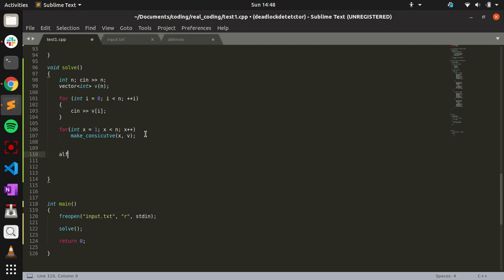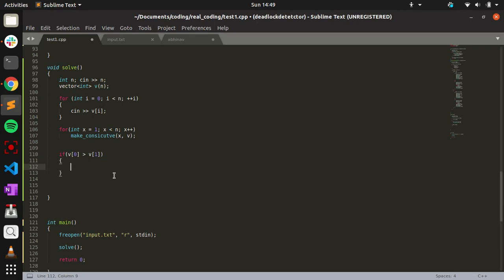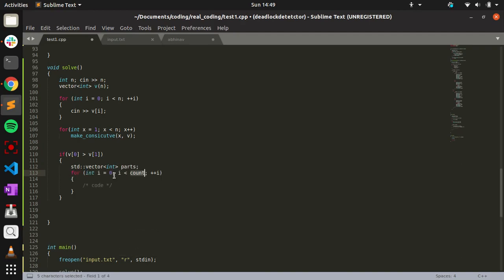Once we apply, after all, if v[0], in case it is decreasing, then parts would be all once, n times. So parts would be n times, so apply v comma parts.